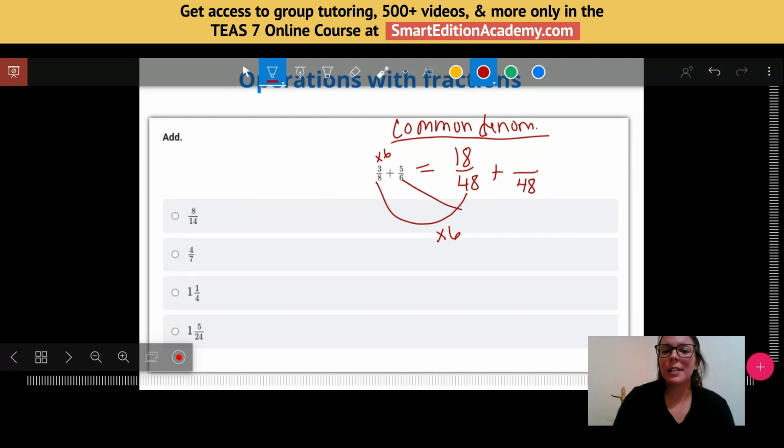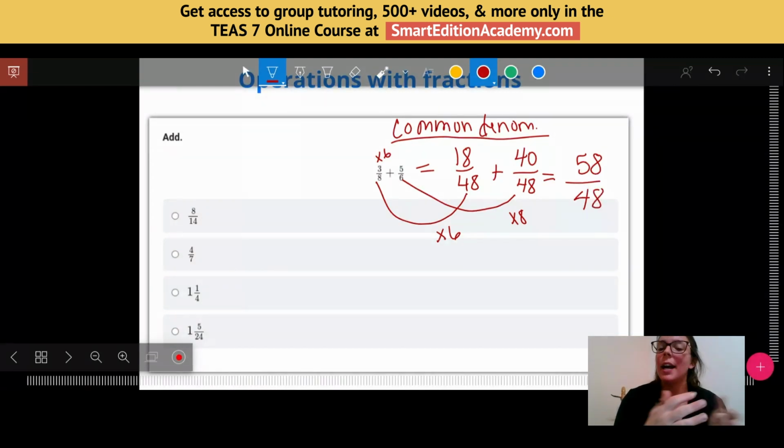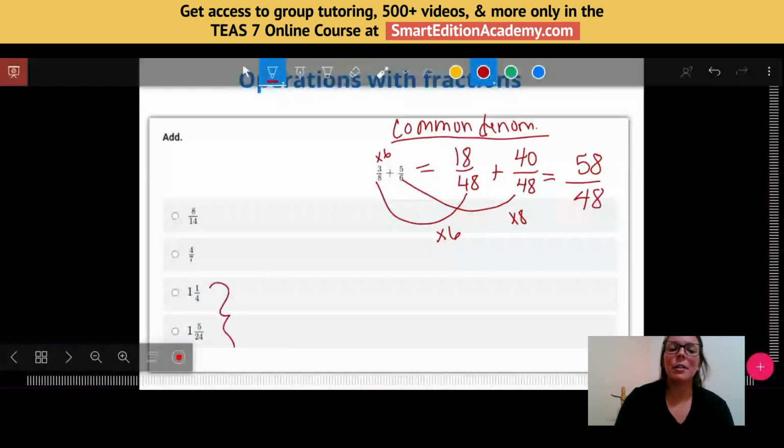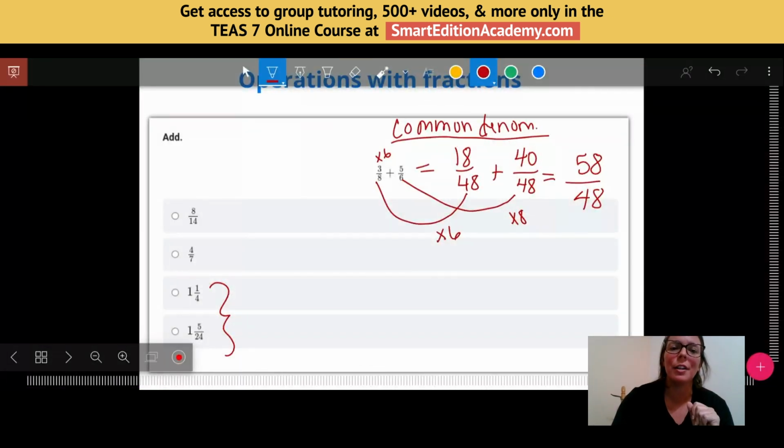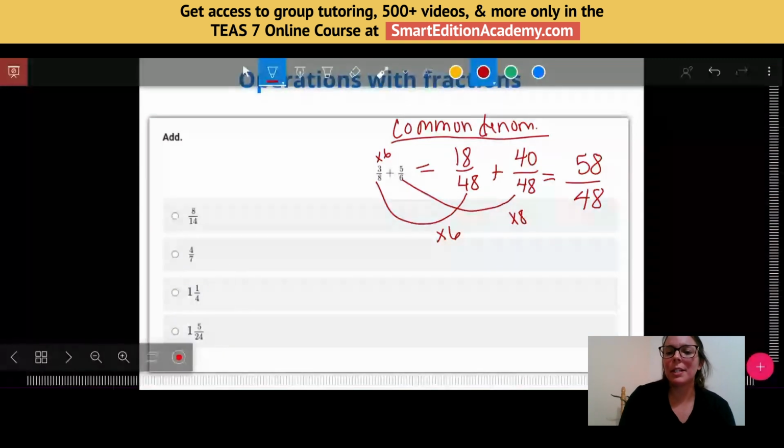Now if I'm doing 6 times 8 to get 48, I have to do 5 times 8, which would be 40. And then I can add these two together because I have a common denominator and get 58 over 48. Okay, 58 over 48. Now, all of my answers are either regular fractions, where the top is less than the bottom, or they've been converted to mixed numbers, which means I pull out whatever whole unit or whole number I have and then simplify my fraction. So we have got to simplify this into a mixed number.